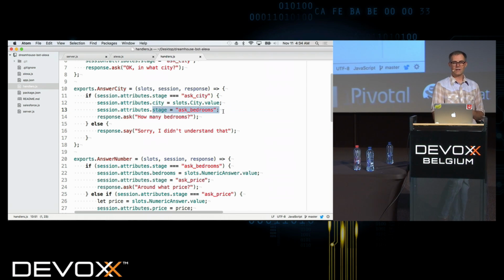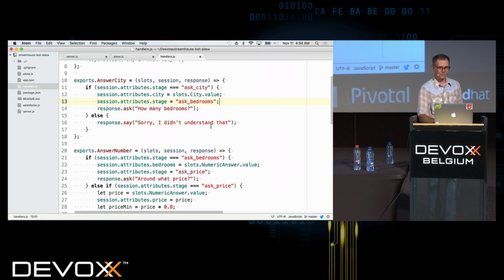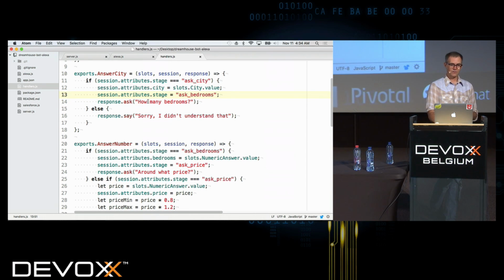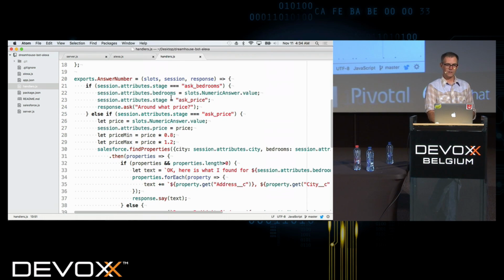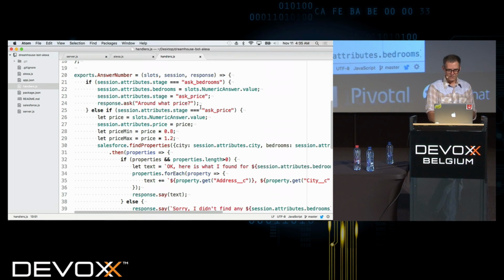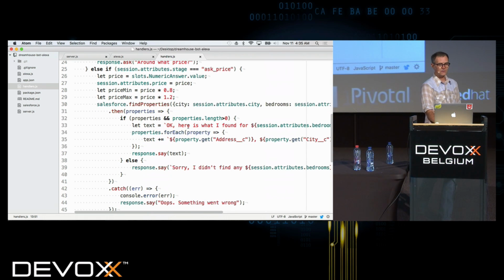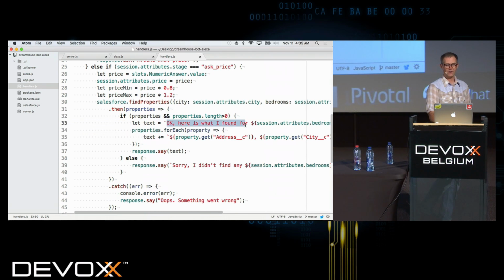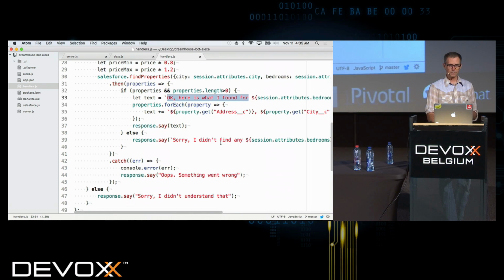And then we're going to set the stage to ask bedrooms, which sets us up for the next part of the conversation. And it asks, okay, how many bedrooms? And then when we answer with the number of bedrooms, then we ask for the price, right? And then when we answer with the price, it goes out and does our query and eventually responds with, okay, here's what I found, and then uses a formatter again to be able to return that information.